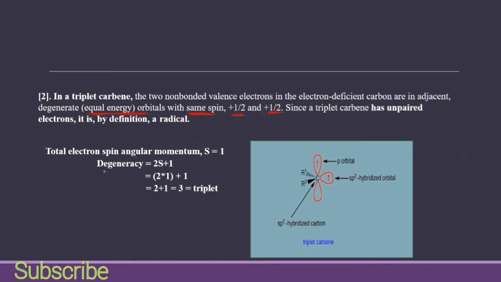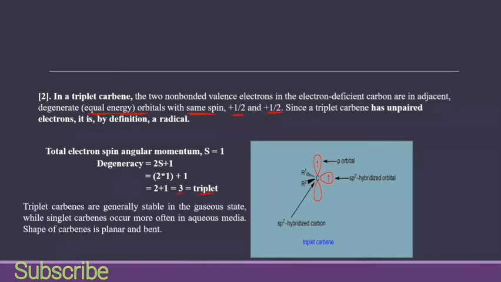Then if we calculate degeneracy, we have 2s plus 1, and after solving the equation, we have an answer of 3, and we call it triplet. That's why I tell you that we don't have any doublet in carbene, but you can find them in other molecules: singlet, doublet, triplet, by using this formula of degeneracy, the possible orientation of total spin.